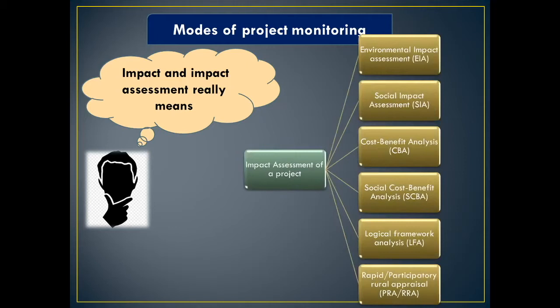As I have shown in the slide, a few of the impact assessments of a project, beginning from environmental impact assessment, social impact assessment, cost benefit analysis, social cost benefit analysis, logical framework analysis, and rapid or participatory rural appraisals, PRA or RRA. So we will take each form of impact assessment and the parameters set for each one of them at a later part of this unit. Now let us focus on some of the tools for impact assessment.